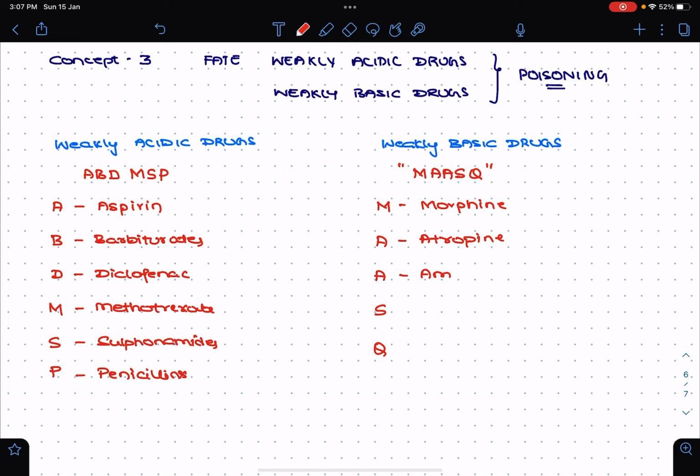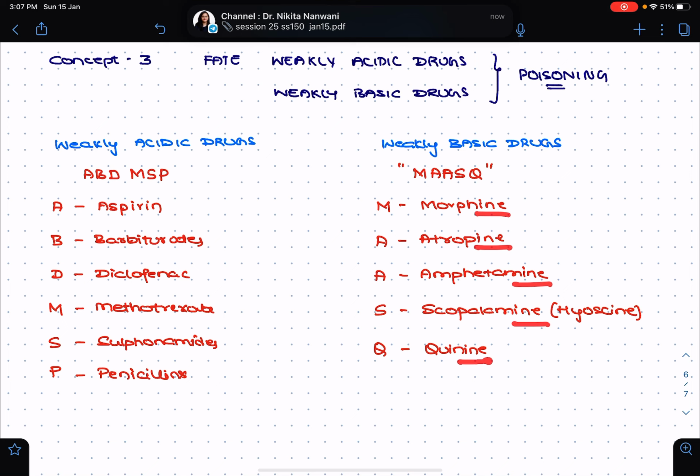One more A stands for amphetamine. S stands for scopolamine, and Q stands for quinine. What is the other name for scopolamine? It is hyoscine. As you can notice, the weakly basic drugs end with INE, which is not seen with the weakly acidic drugs. This is one of the key points you should observe in case of the MCQs.